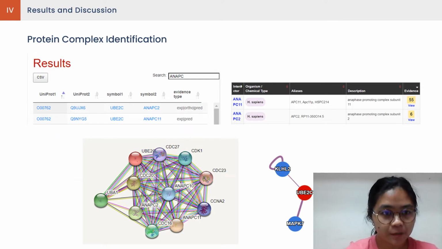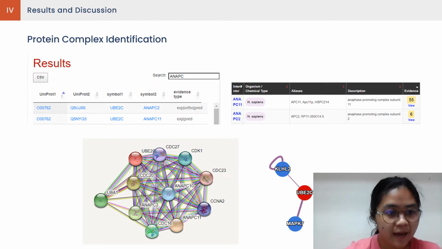Before anything, a PPI target must first be established. The PPI target must be functionally relevant to the disease pathogenesis pathway of breast cancer and must have extensive research and evidence available. Consensus among all the databases used showed that two proteins in the anaphase promoting complex subunit family were the top hits for interacting partners with UBE2C.